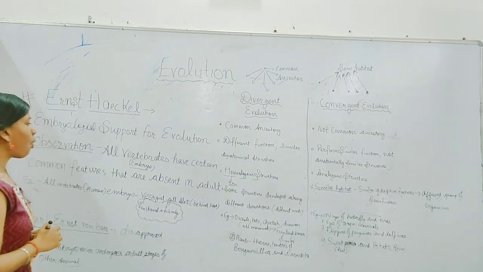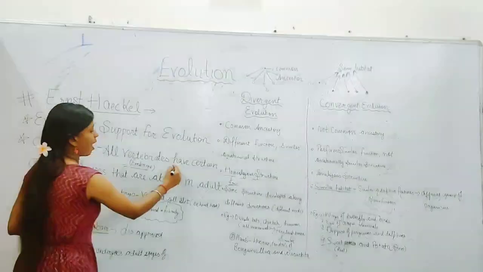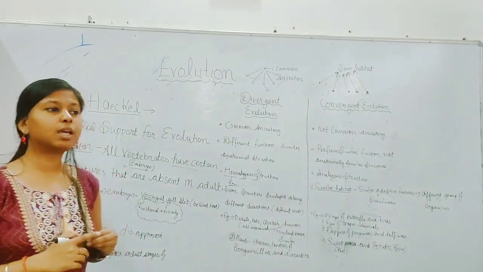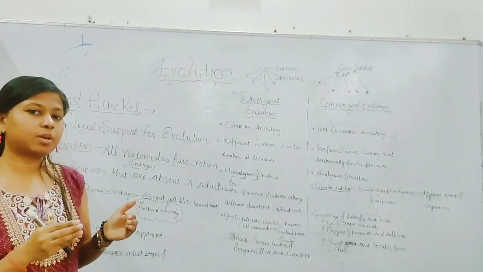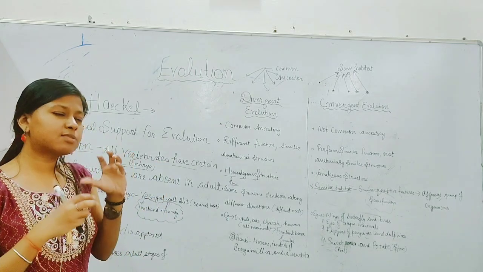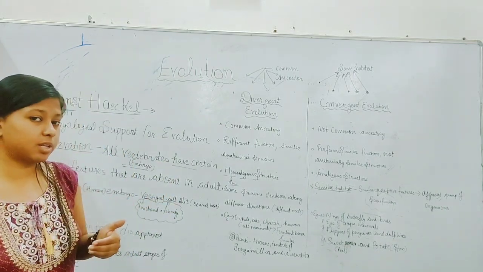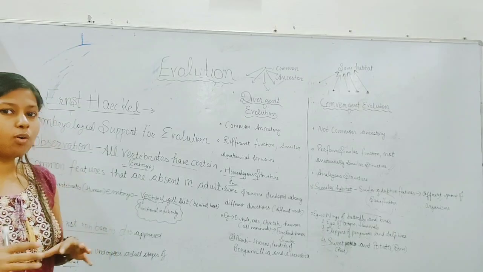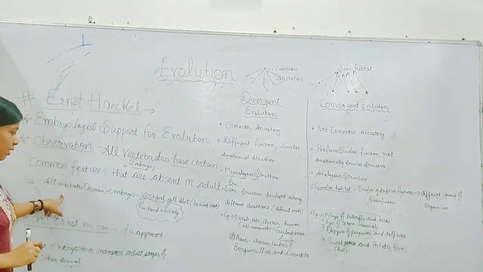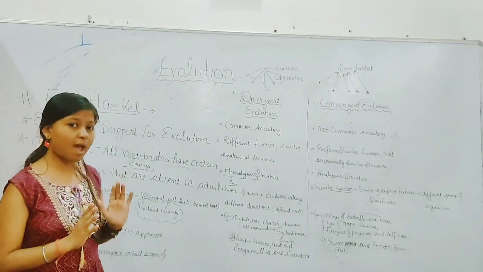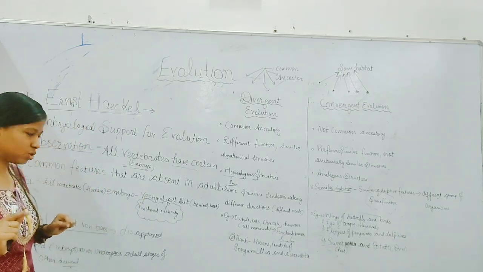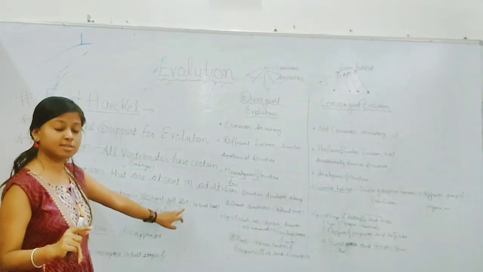He observed that all vertebrate embryos have certain common features that are absent in the adult. Basically, during the embryological stage, vertebrates have certain features which are absent in their adult form. For example, all vertebrates, including humans, have vestigial gill slits during embryology, not in the adult.